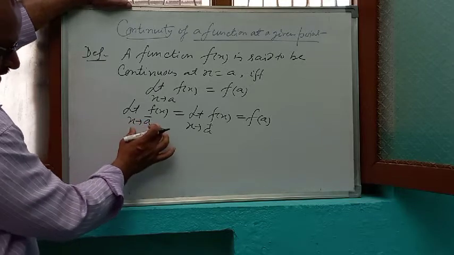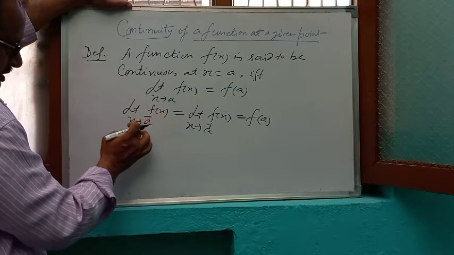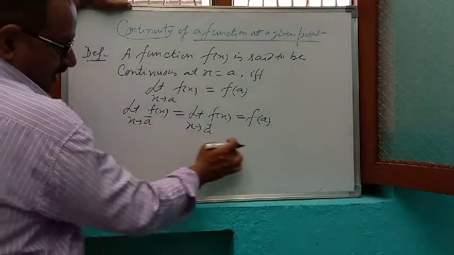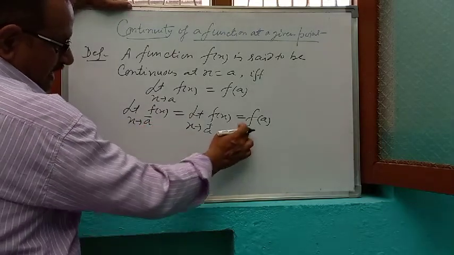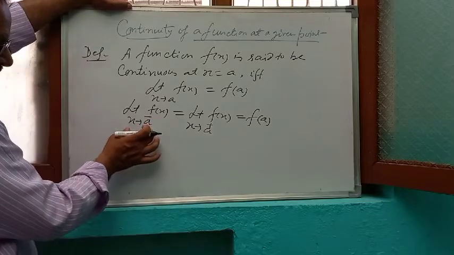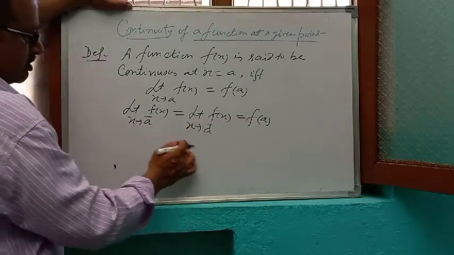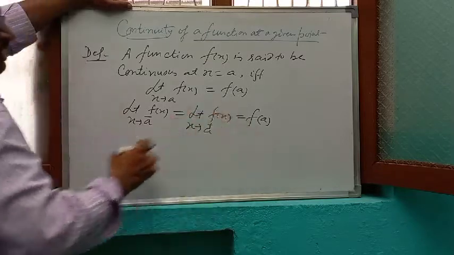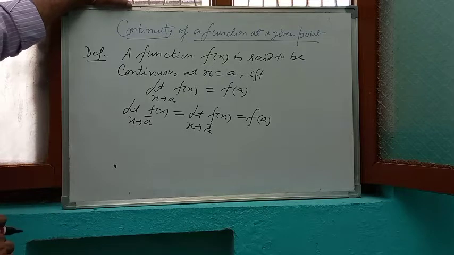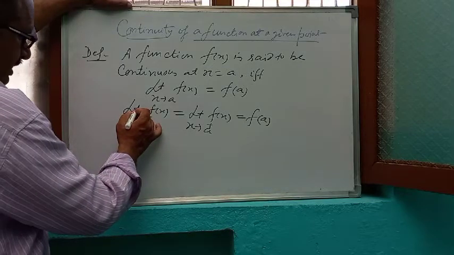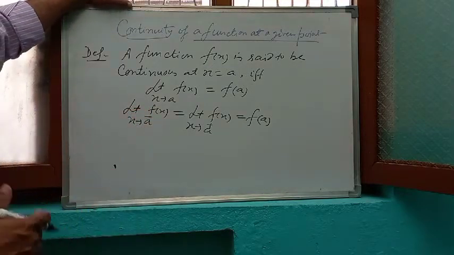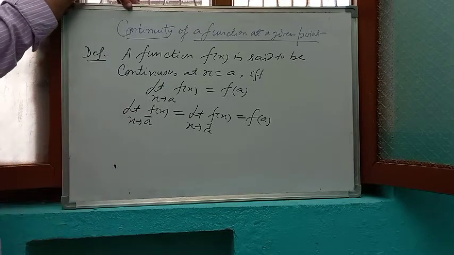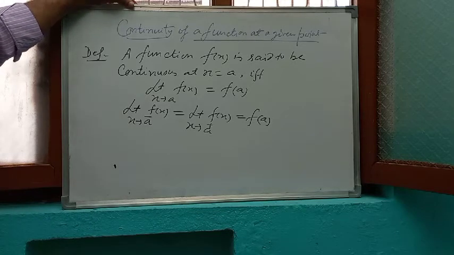If the left hand limit, means limit of f(x) as x tends to a minus, is equal to f(a), then it is called left continuous. If the right hand limit is equal to f(a), it is called right continuous. Okay? And if a function is both left continuous as well as right continuous, then we can say that the function is continuous.